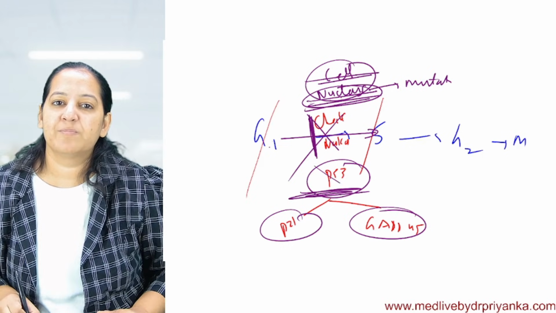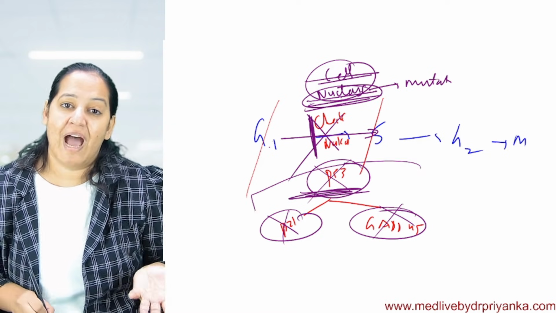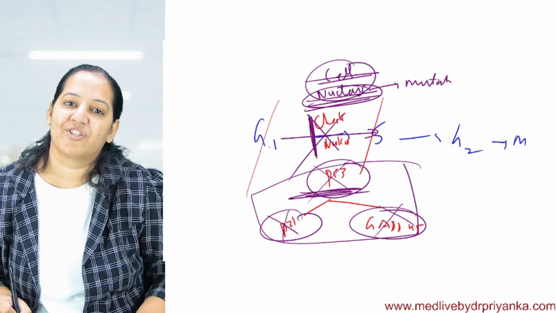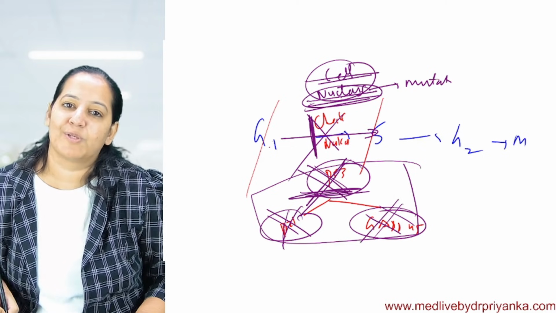What happens if this policeman dies and the assistants also die? Some people don't have these policemen, or they are mutated, a loss of function mutation. This policeman is corrupted or died or not working. The sub-inspectors are also not working.